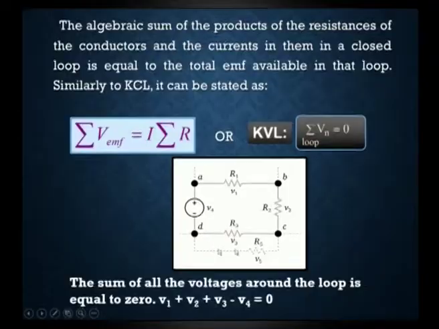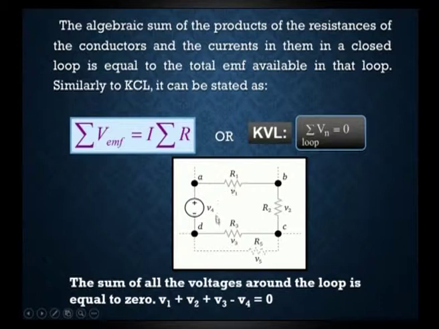Here also we have taken some good examples for defining KVL. The algebraic sum of the products of the resistance of the conductors and the currents in them in a closed loop is equal to the total EMF available in that loop. So the summation of EMF is equal to the summation of drops, or we can also say the summation of voltage is equal to 0.